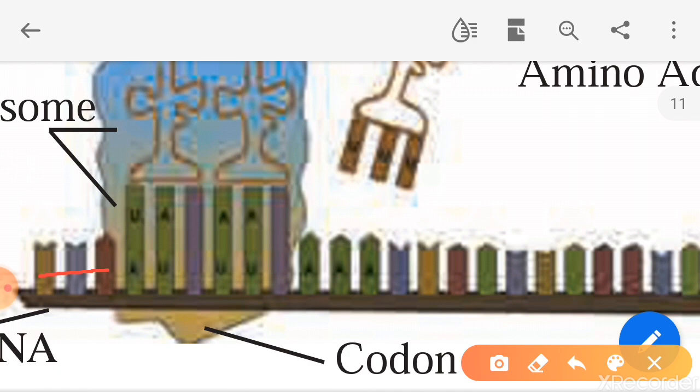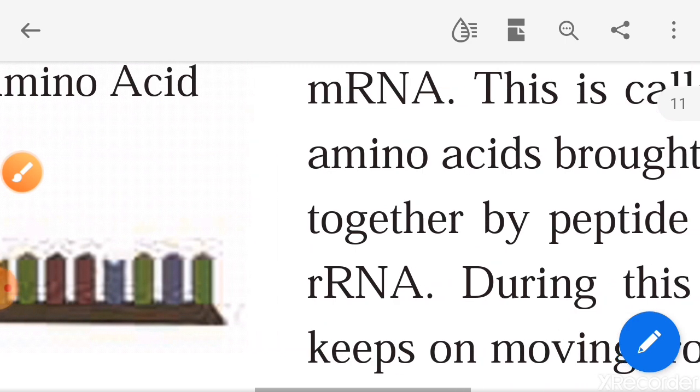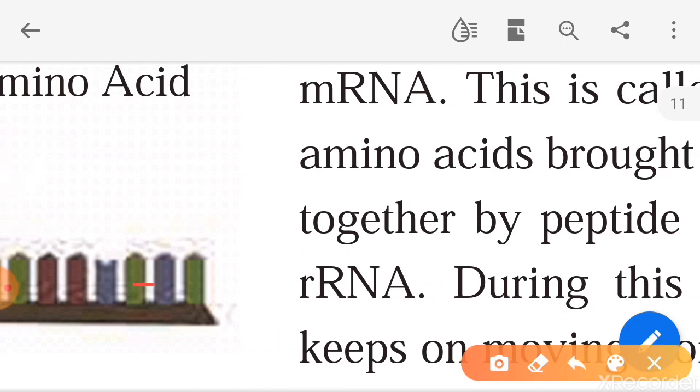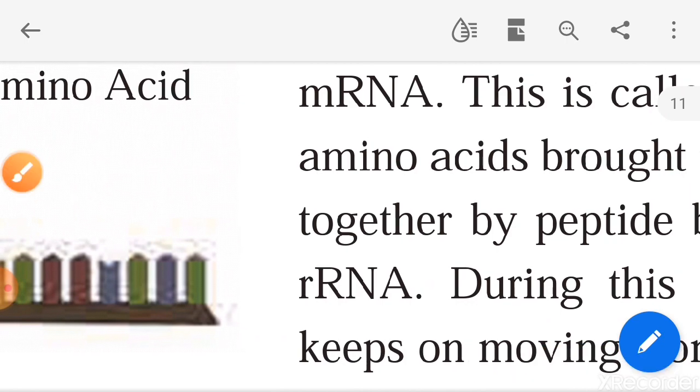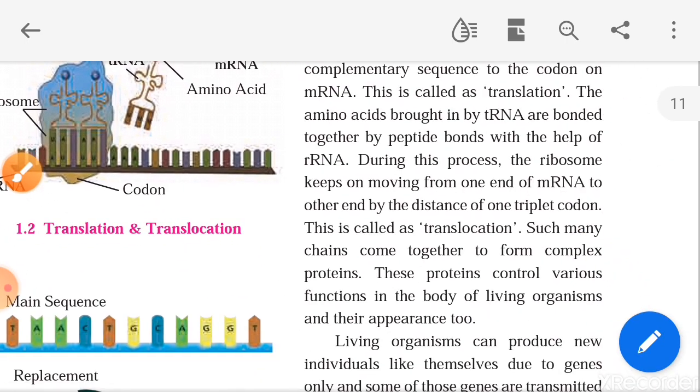So 1, 2, 3 this much, 1, 2, 3 this much. In this way the ribosome keeps on moving with a distance of a triplet codon. So such many chains of proteins form complex proteins. These proteins control the structure and function of the body and their appearance too.